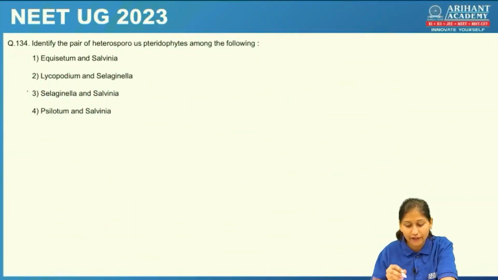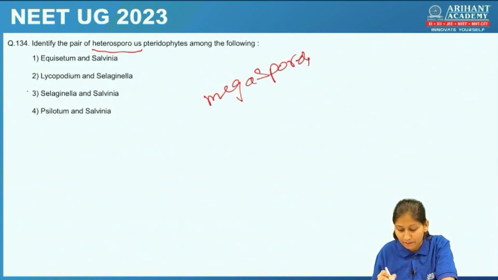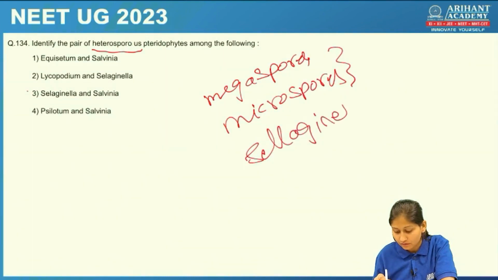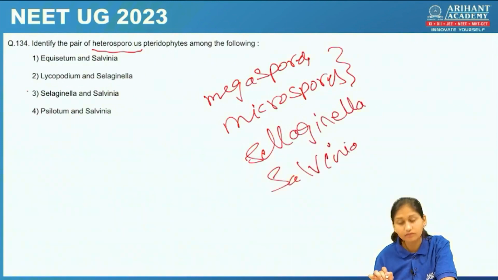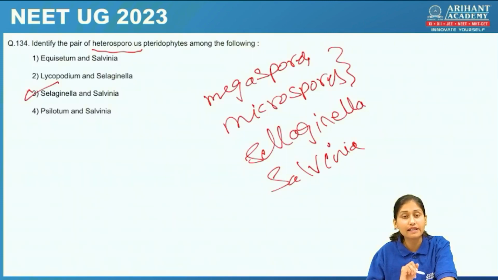Identify the pair of heterosporous pteridophytes among the following. Heterosporous pteridophytes are the ones which produce two types of spores, megaspores and microspores. Examples for this are Selaginella and Salvinia. These are heterosporous. Many more are there. Let's check. Yes, Selaginella and Salvinia. These are heterosporous as they produce two different types of spores, megaspores and microspores.